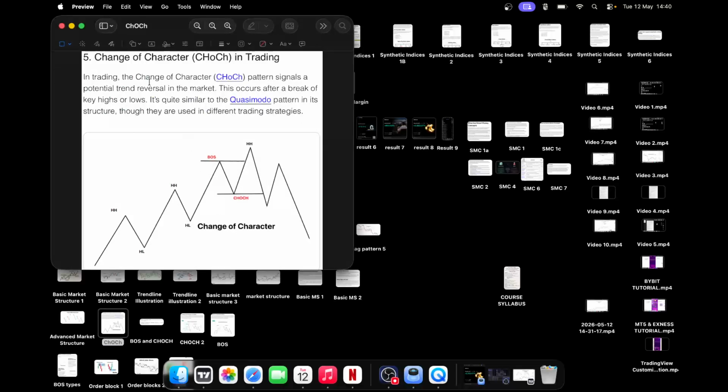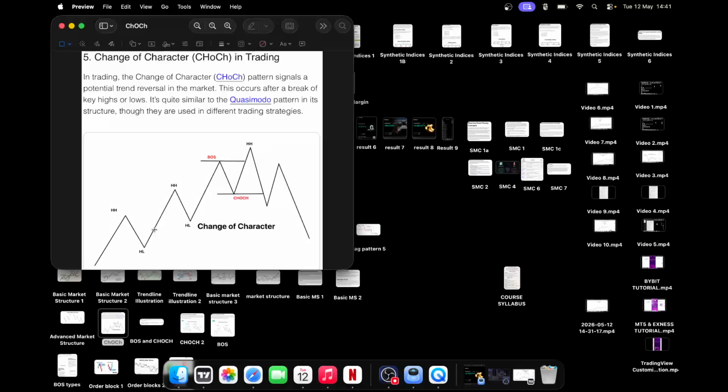In change of character, the pattern signals that there is a potential trend reversal in the market. Look at this one, you can see that we are going up, up, up. But once we get to this place, you see that the up move that formed was supposed to go more up, but it did not go more up, it came down. So here now, we can say there's a break of structure. But I want you to take note of this place.